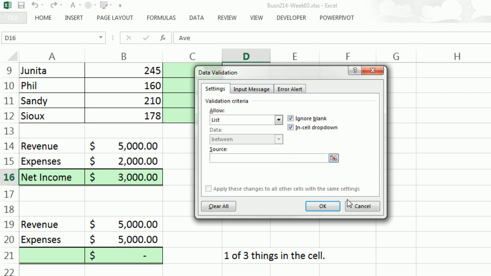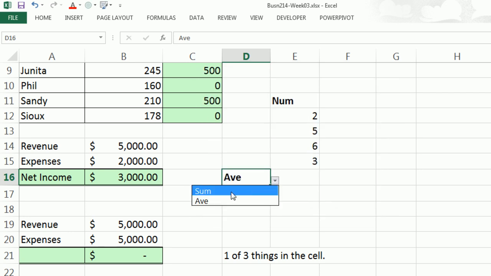And the examples we've seen in the class so far, we were taking advantage of our collapse and getting things in the cells. Well, guess what? This is such a cool source text box. I can just put sum, comma, av. I don't even have to put it in quotes, and it will create a drop down right here with those two words. Click OK. Is that cool or what?